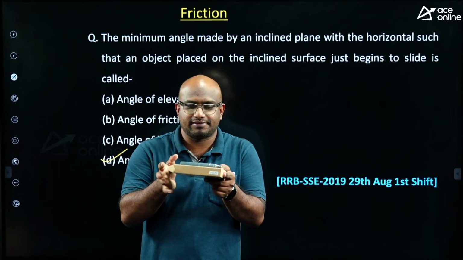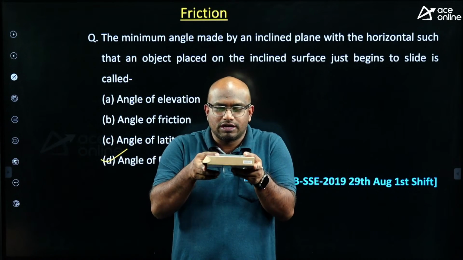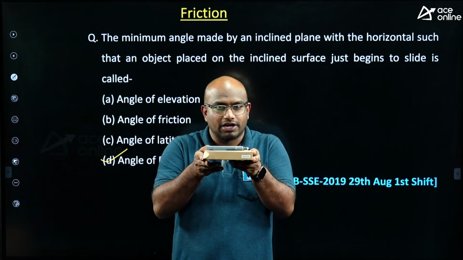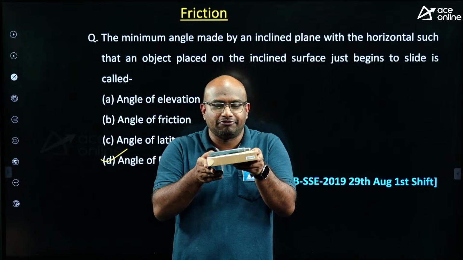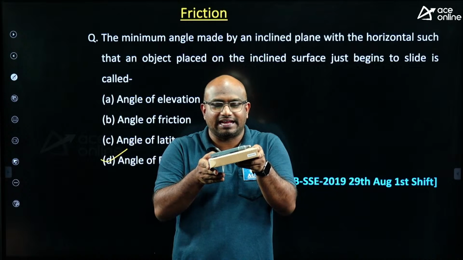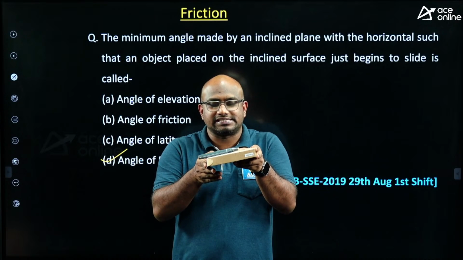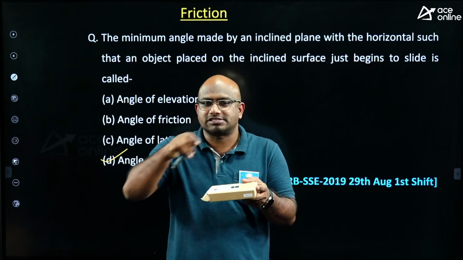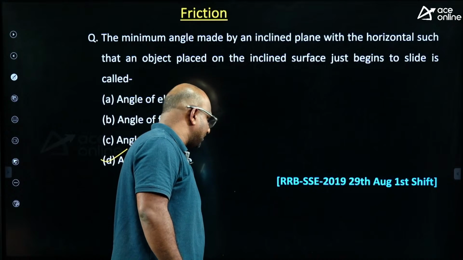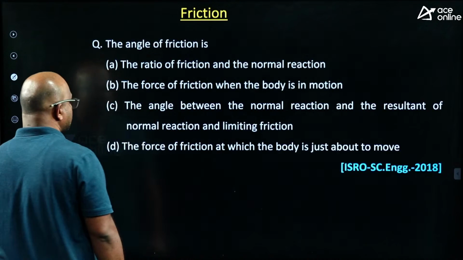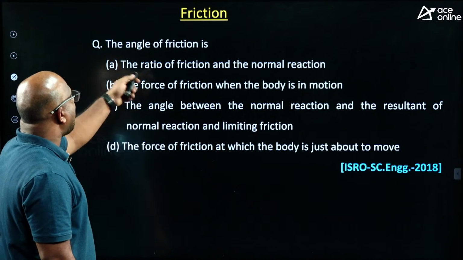Let me tell you, guys. Same thing. Now I am keeping it horizontal, guys. Now what is going to happen? Here 0 degree, now 1 degree, not moving, 2, 3, 4, 5, 6, 7, 8, 9, 10, 11, 12, 13. Yes. At 13, the object starts sliding. The 13 degrees is called angle of repose, guys. Angle of repose.